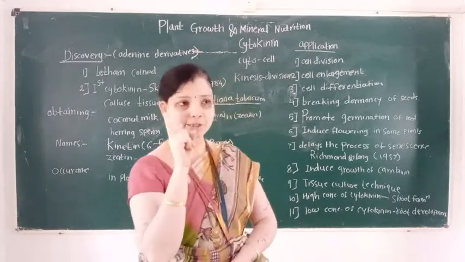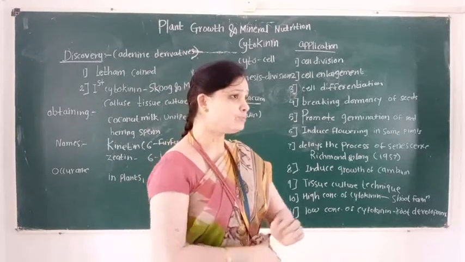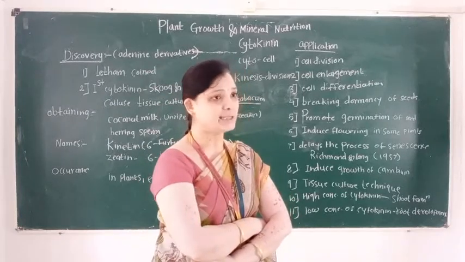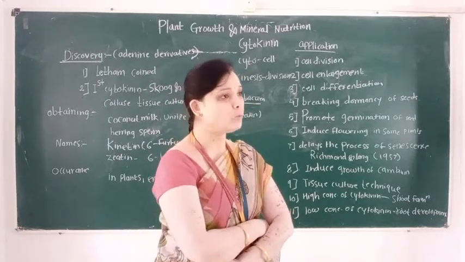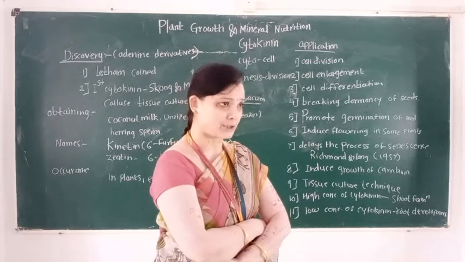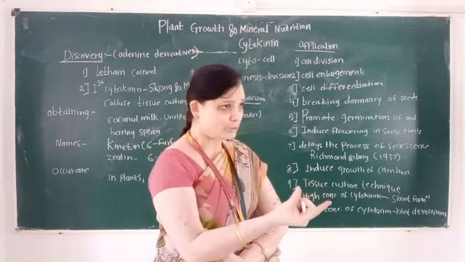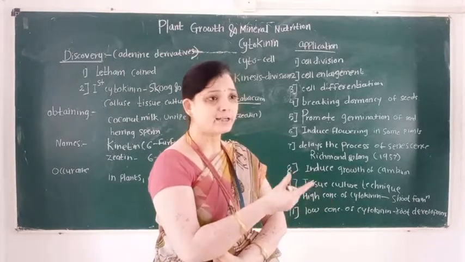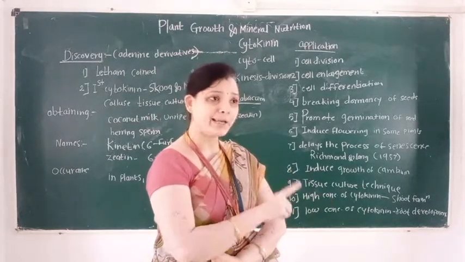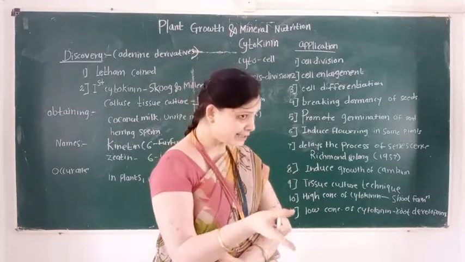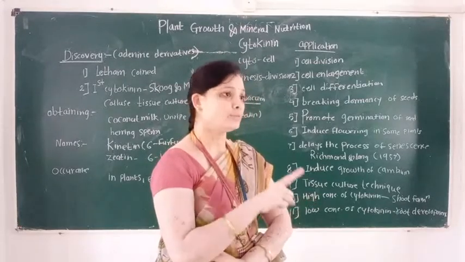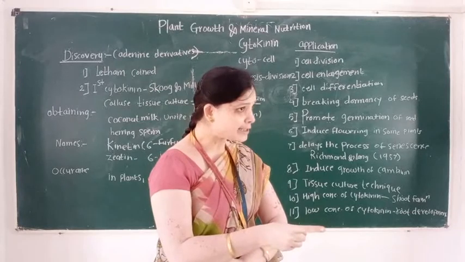First application: cytokinin promotes the process of cell division. It is also involved in cell enlargement. Then it is also responsible for cell differentiation. It breaks the dormancy of seed. It promotes the germination of seed.